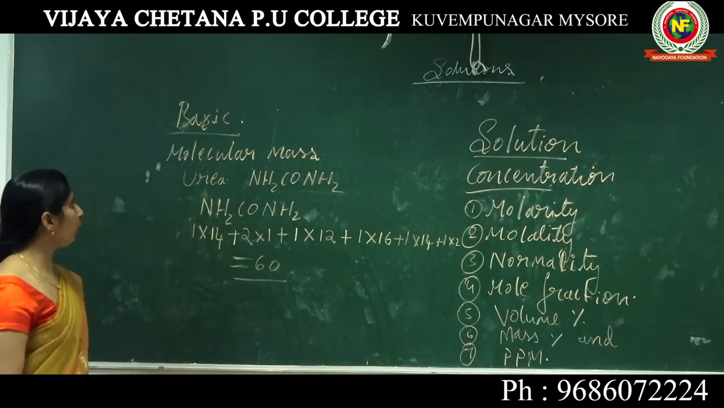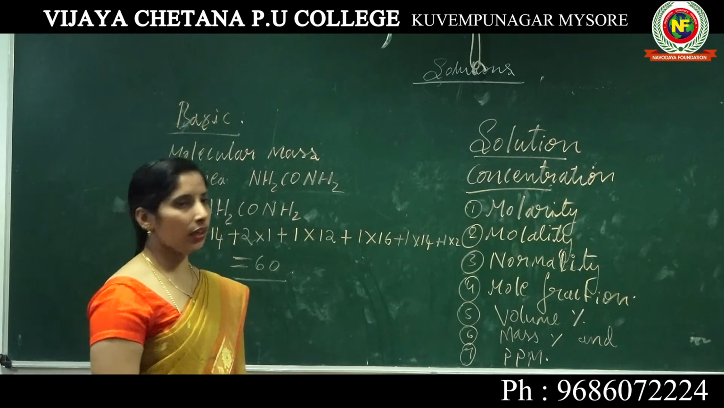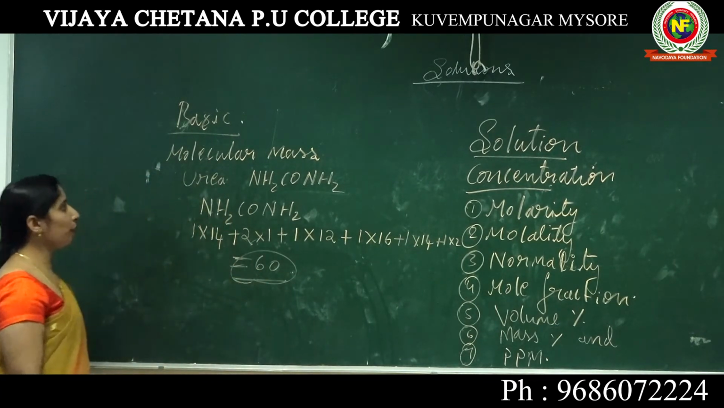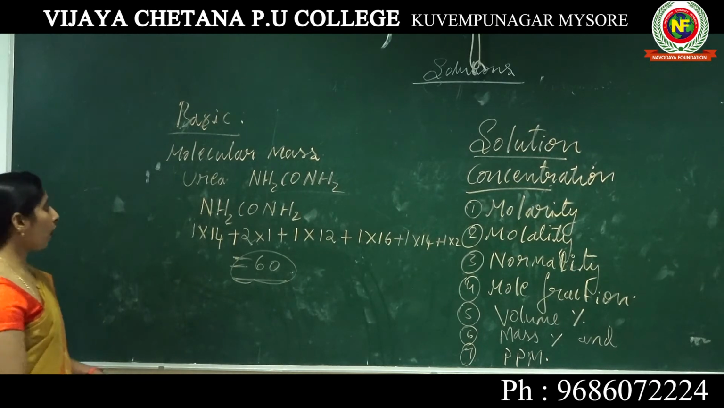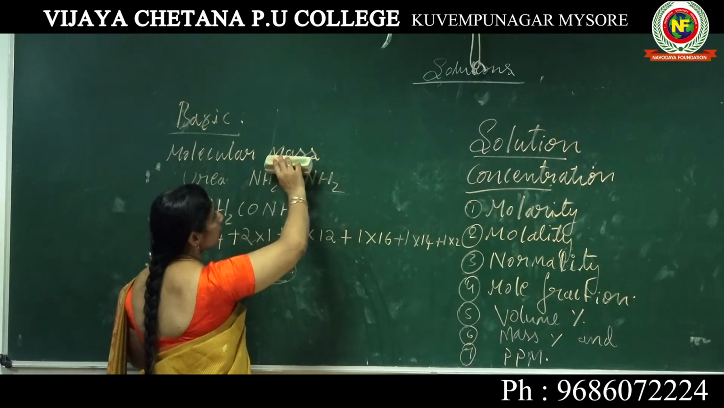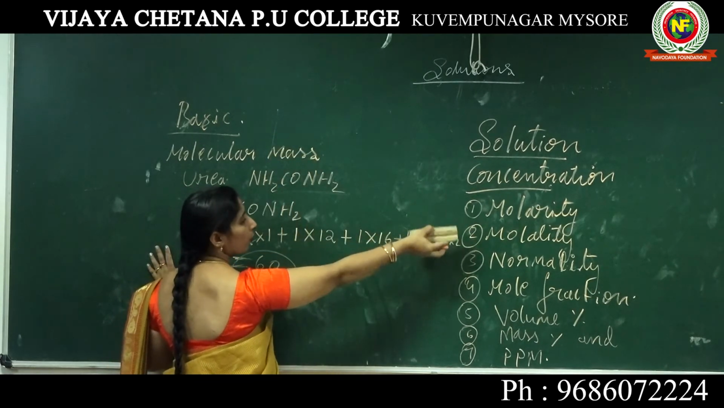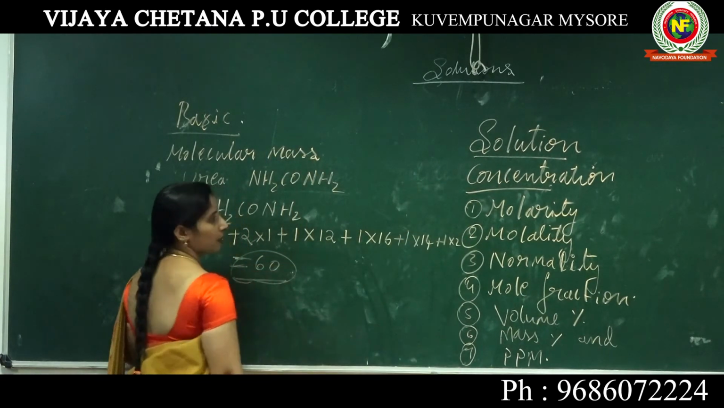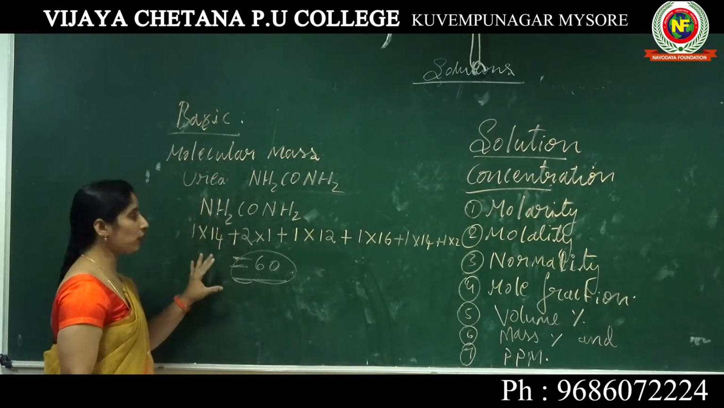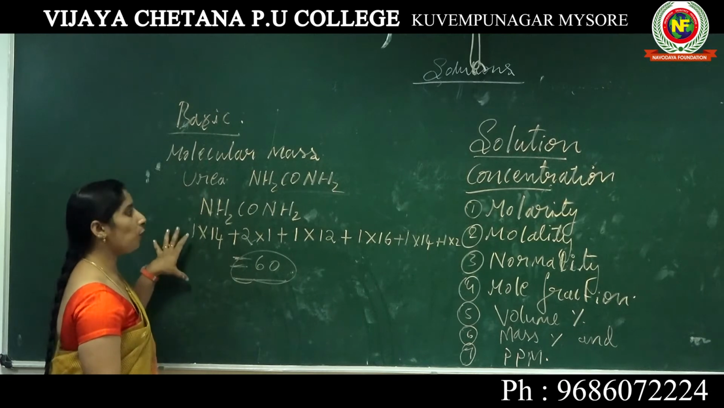60. Then what about the molecular mass of urea? Totally you get 60. Why are we dealing with molecular mass now? These things are very important before dealing with all these concepts. Got it? These are all the basics. Once again, recalling how to find out the molecular mass.